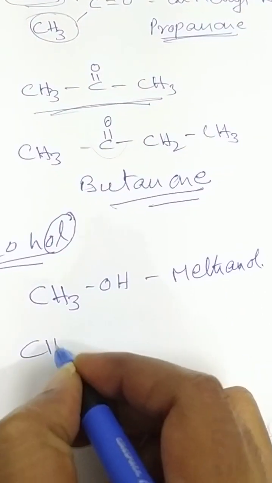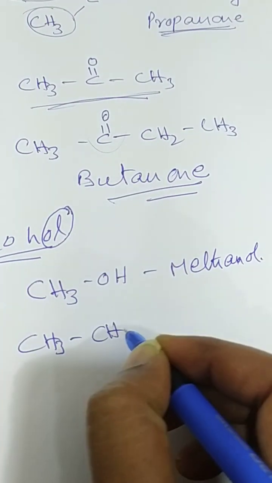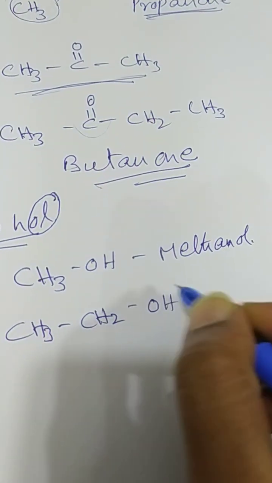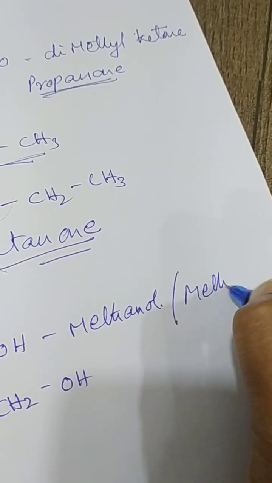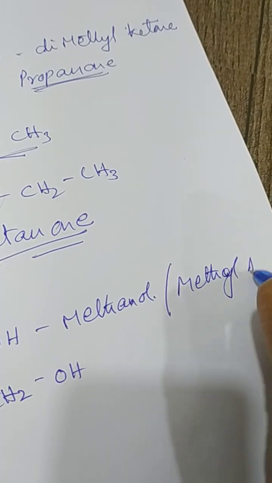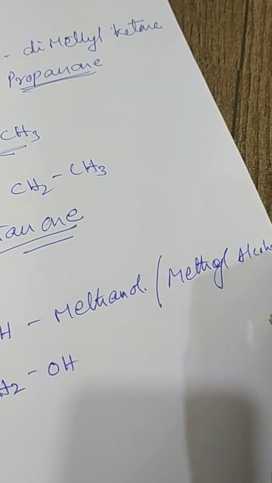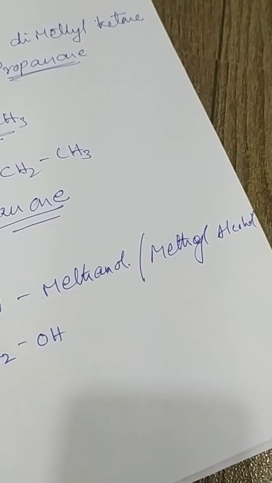Again, it is very simple. There is nothing tough in the alcohol group. The general name is methyl alcohol.